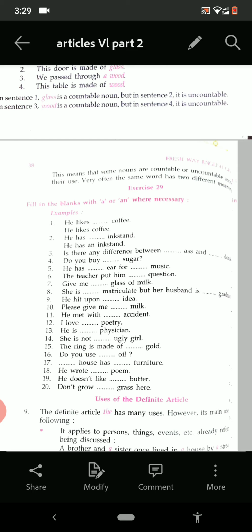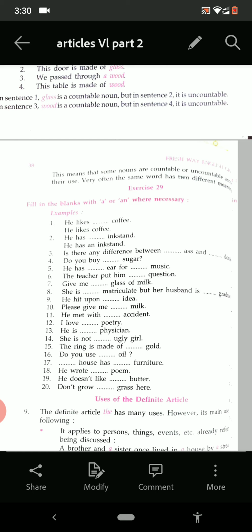He has dash inkstand. We can count the inkstand, then an inkstand. Is there any difference between an ass and a donkey? Do you buy dash sugar? Sugar, can you count sugar? No. So cross. She has an ear for music. Ear we can count. Then an ear. And music, can we count? No. Then it is cross.